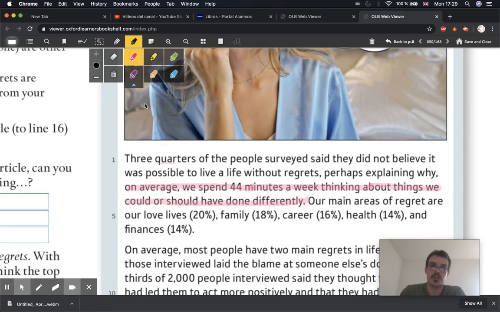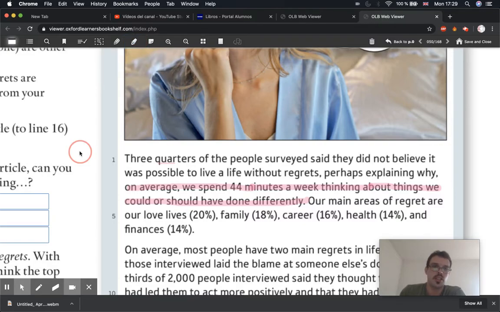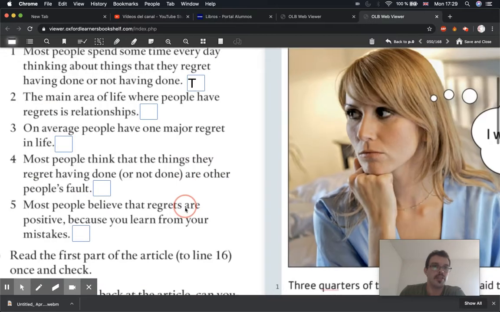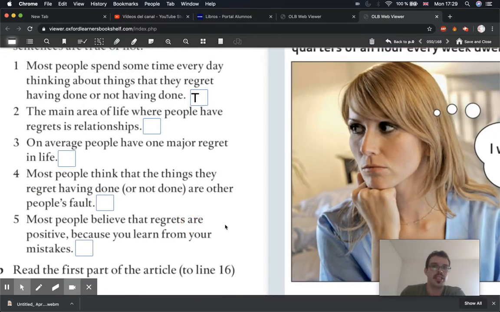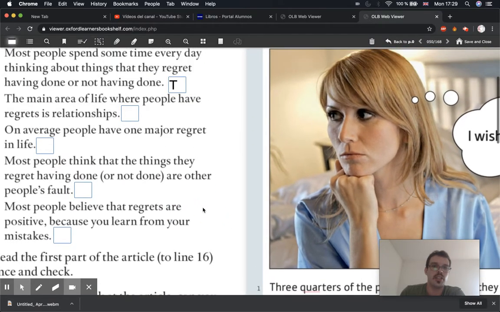So we spend 44 minutes a week thinking about things we could or should have done differently, regrets. So when it says most people spend some time every day thinking about things they regret having done or not having done, that is true.